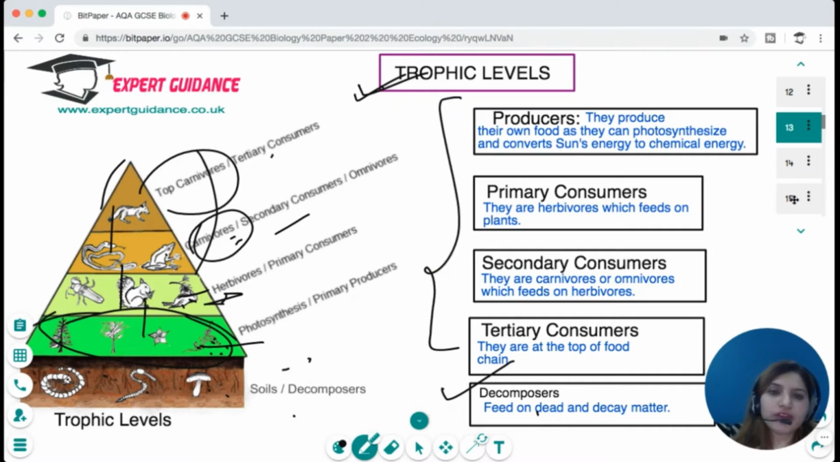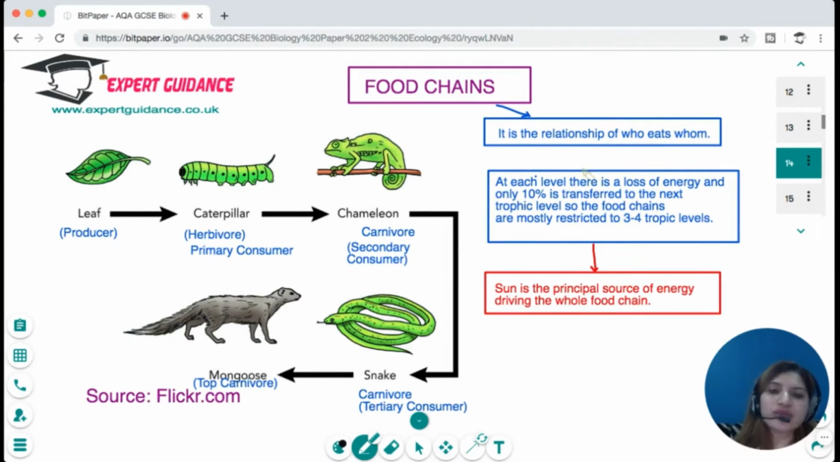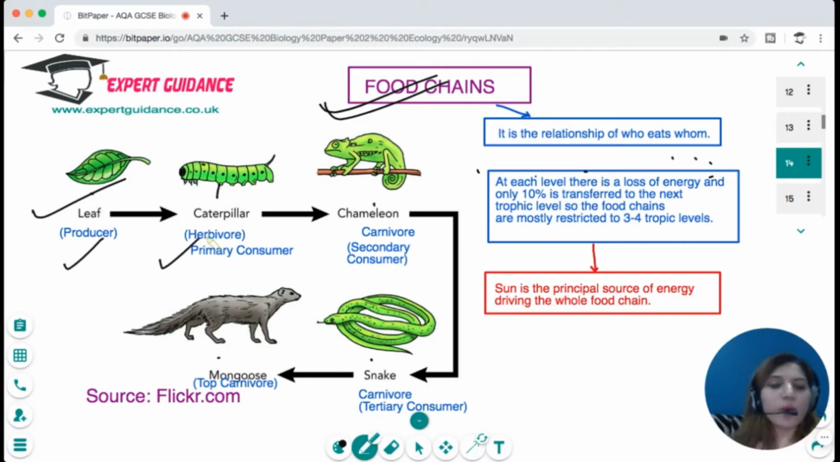Okay, so you should know the different trophic levels, and these trophic levels are interconnected with the food chain. So food chain is a relationship between who eats whom. So you can see the leaf is eaten by a caterpillar, then by chameleon, then snake, and the mongoose. The leaf is a producer, caterpillar is a herbivore, which is a primary consumer, chameleon is a carnivore, which is a secondary consumer, snake is another carnivore, which is a tertiary consumer, and mongoose becomes a top consumer. At each level, there's a loss of energy, and only 10% is transferred to the next trophic level. Therefore, food chains are mostly restricted to 3 or 4 trophic levels so that we have maximum energy to the top level of the food chain.